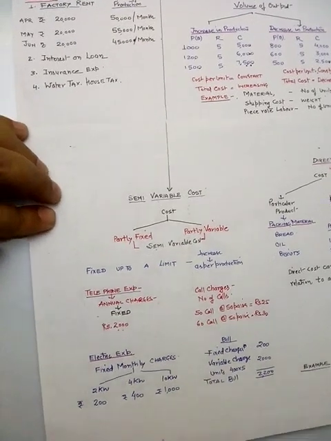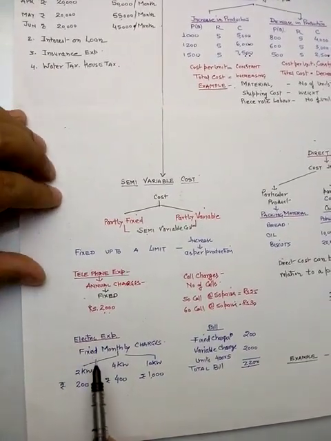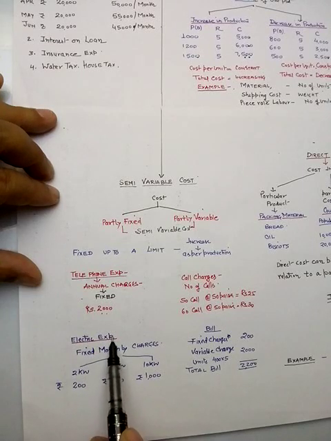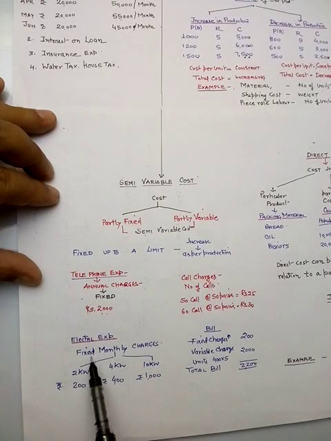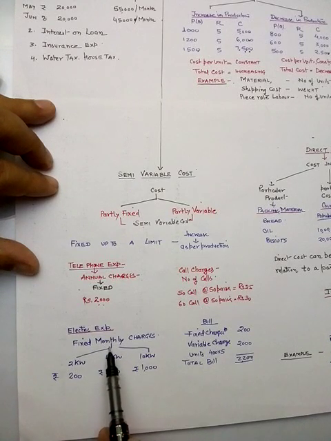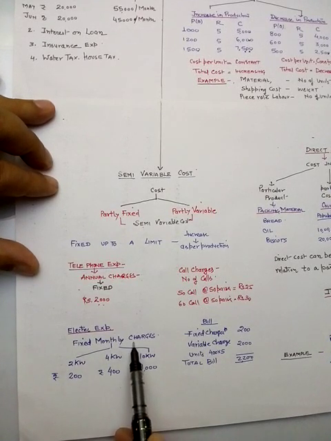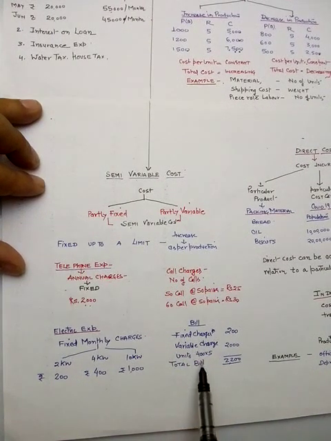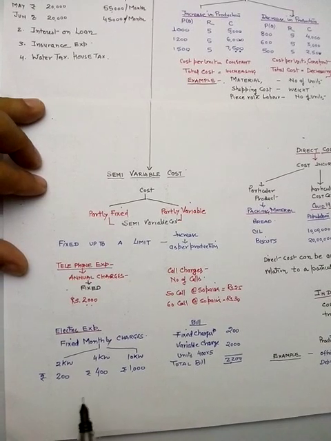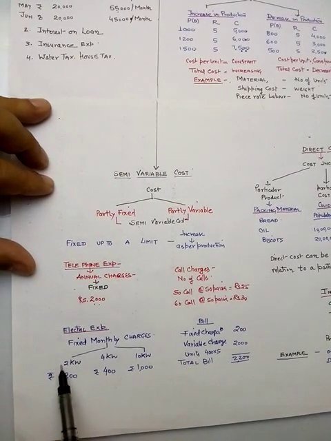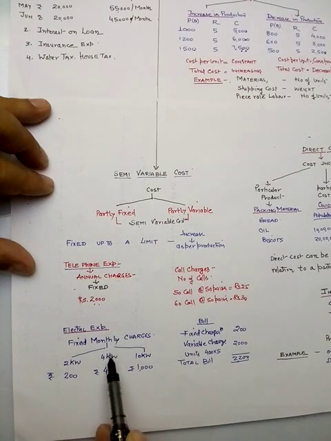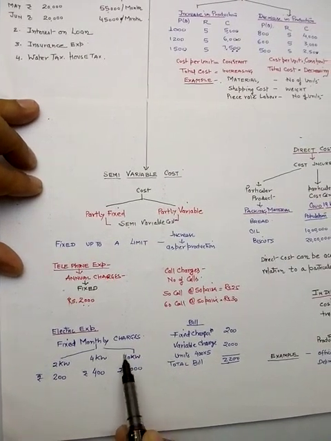I am taking another example of semi variable cost, that is electricity expenses, the most common expenses. One part of these expenses is fixed and another part of these expenses varies. So it is an example of semi variable cost. Suppose you are taking a connection of 2 kilowatt, then your fixed charges are suppose 200 rupees. You have taken a connection of 4 kilowatt, your fixed charges are 400 rupees. You have taken a connection of 10 kilowatts, your fixed charges are 1000.